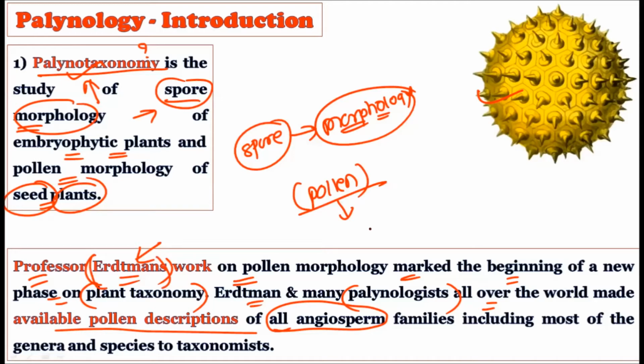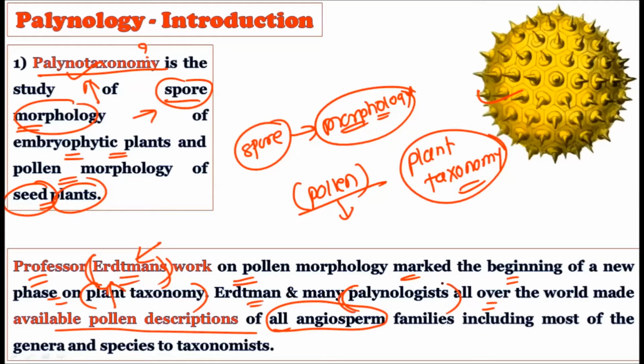So once the pollen grain morphology of all the angiosperms is created, this can be largely used to classify the plants, or to separate one plant from another. Because in plant taxonomy, what do we use? Characters, right? We use different characters to classify the plants, right? So for plant taxonomy, these pollen descriptions are very useful. And who has created the pollen descriptions of all the angiospermic families? This credit is given to Eastman and his team.